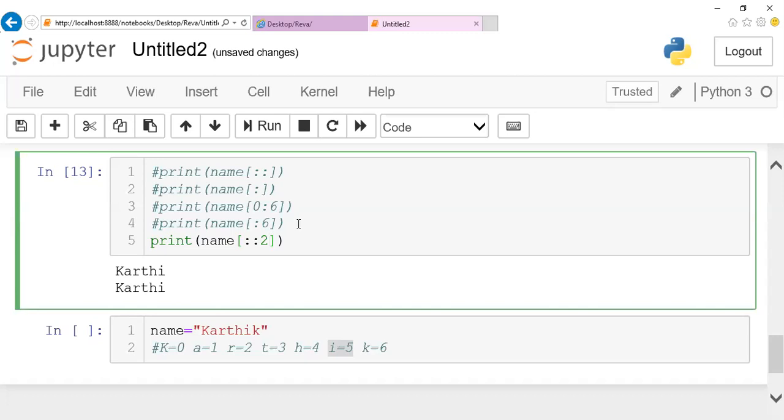I didn't give anything, only the step value was given. Now what happened? By default, it starts with your 0th position, and the incrementation will not happen once, it will happen twice, like 2 steps will be taken.